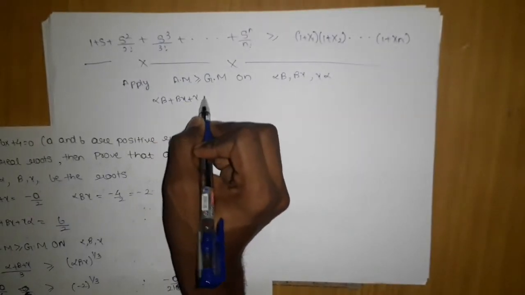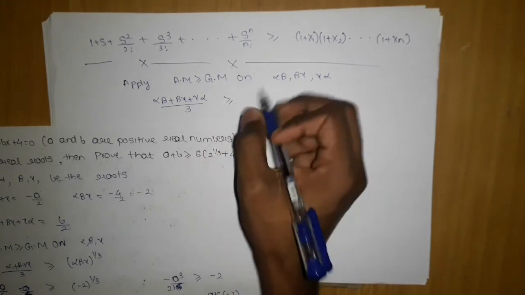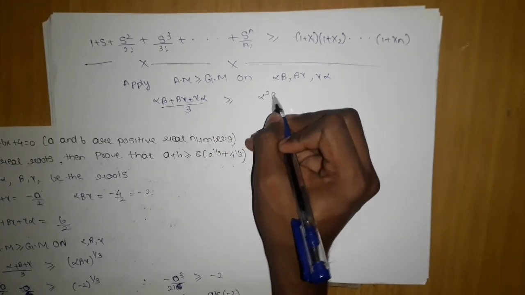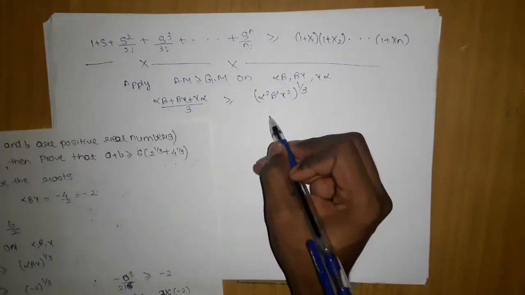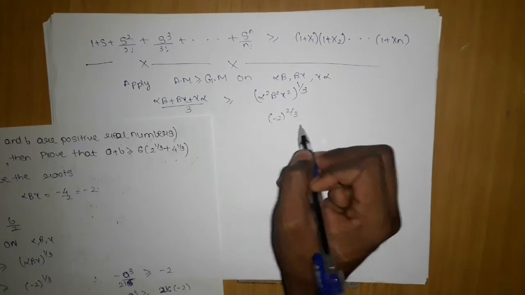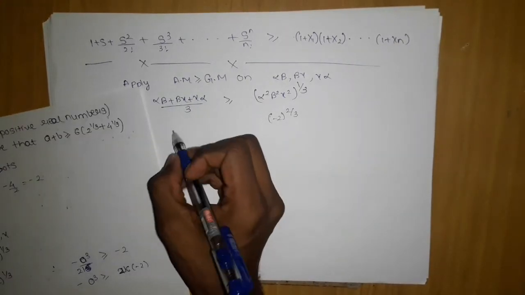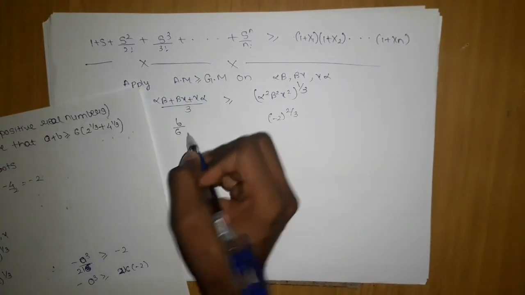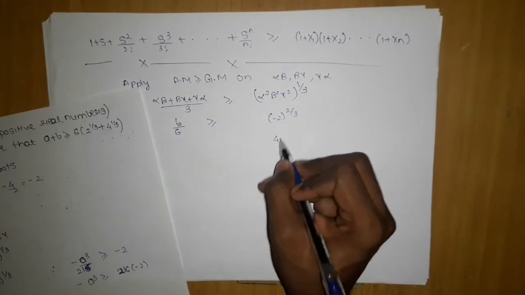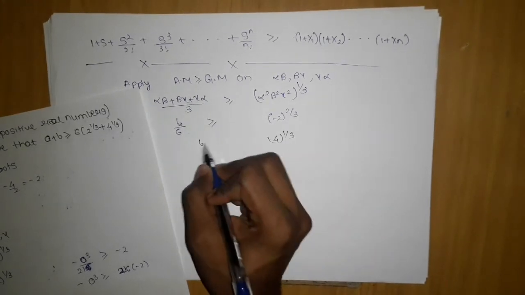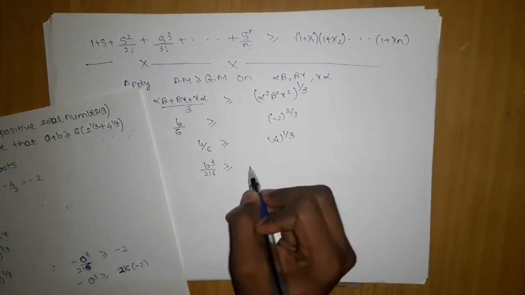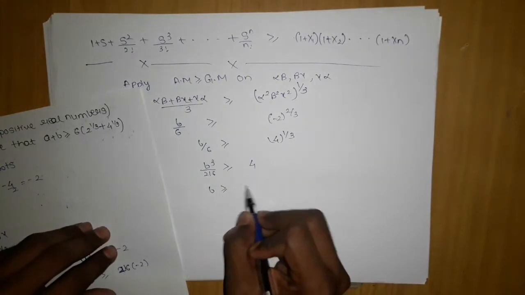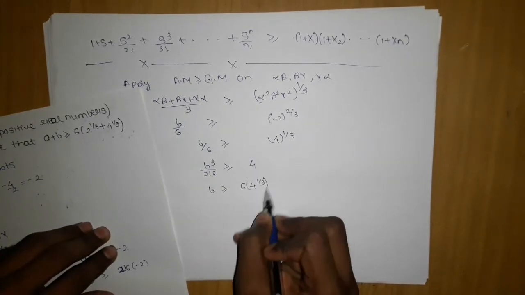So if we apply, then (alpha beta plus beta gamma plus gamma alpha) upon 3 is greater than or equal to (alpha squared beta squared gamma squared) power 1 by 3, which will give me minus 2 power 2 by 3. Here we have b by 6. We can write it as 4 power 1 by 3, and here b by 6 is greater than or equal to it, so b cubed upon 216 is greater than or equal to 4, giving me finally b greater than or equal to 6 times 4 power 1 by 3.